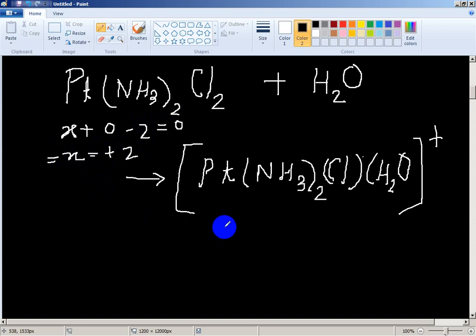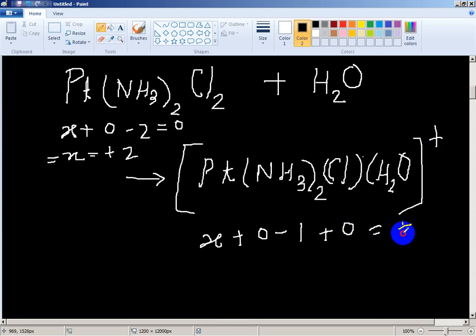In this compound, let platinum be x. Ammonia is neutral, so 2 into 0 is 0. Chloride is minus 1, so 1 minus. Water is neutral, so 0. This has a plus 1 charge.